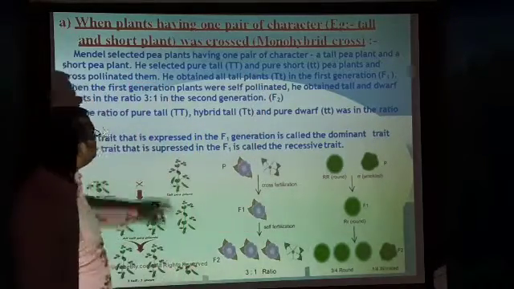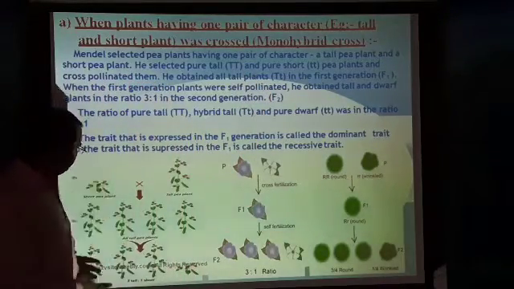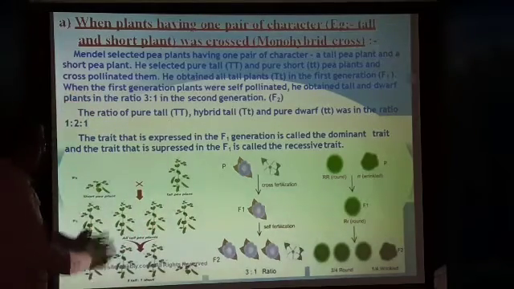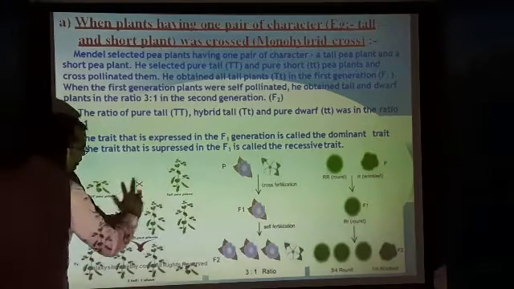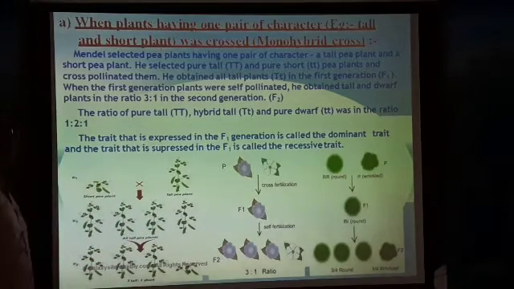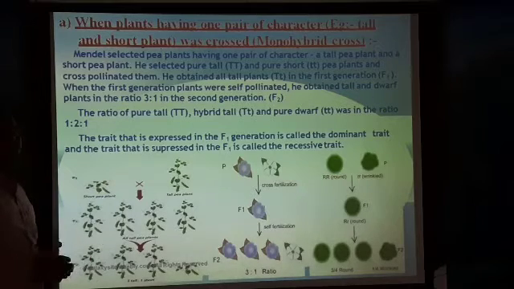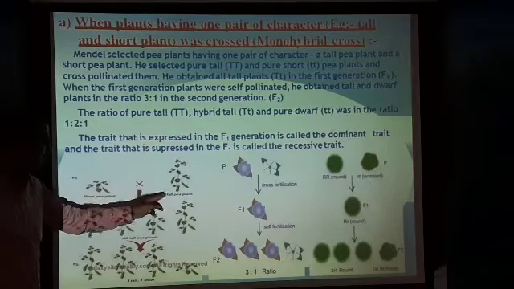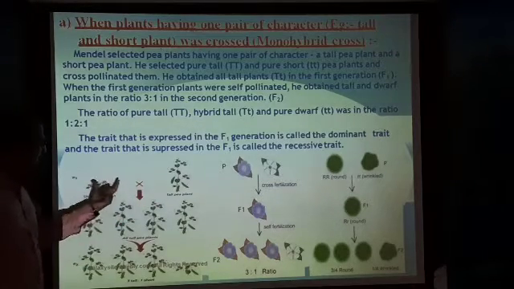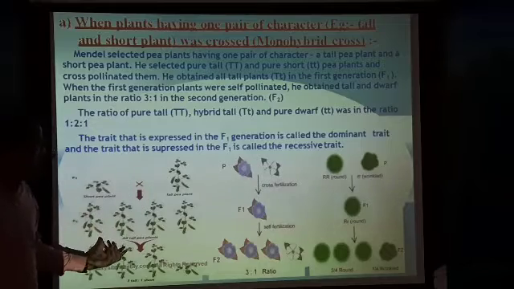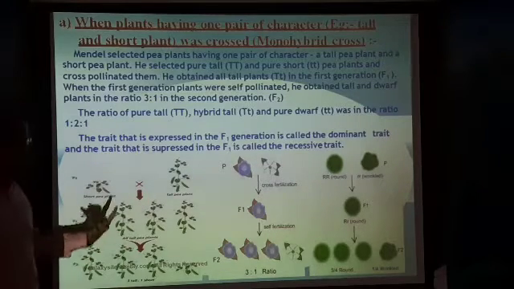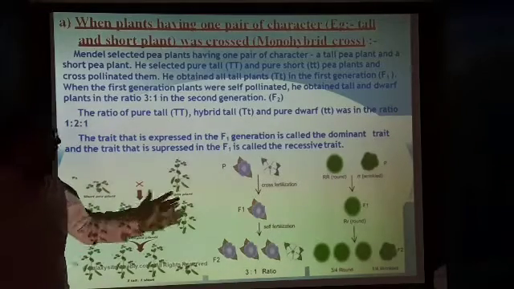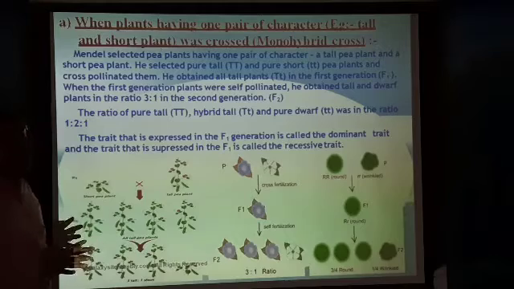Here you can see this is the short plant and this is the tall plant. After selecting, he crossed between these 2 plants by cross pollination. After crossing these 2 plants, he got all tall plants. You just see here, this is tall, this is tall, this is tall, this is tall. All are tall plants.